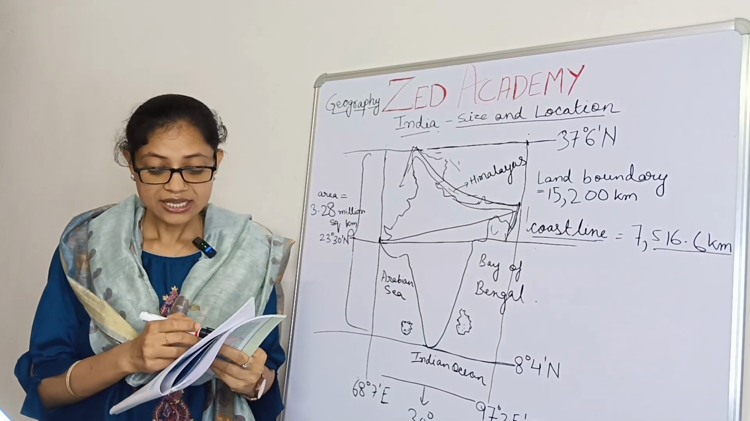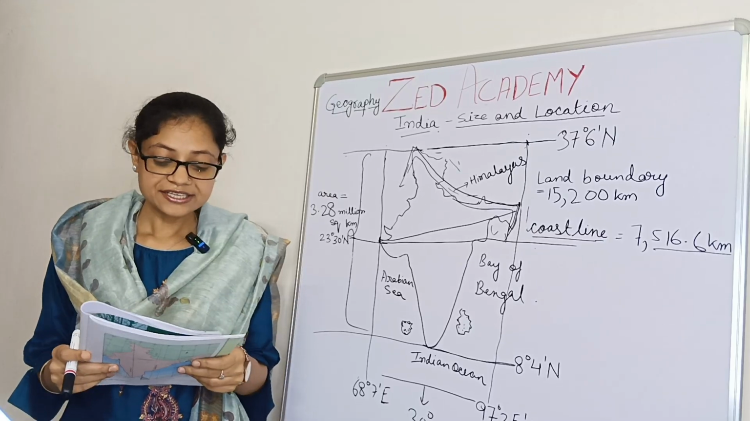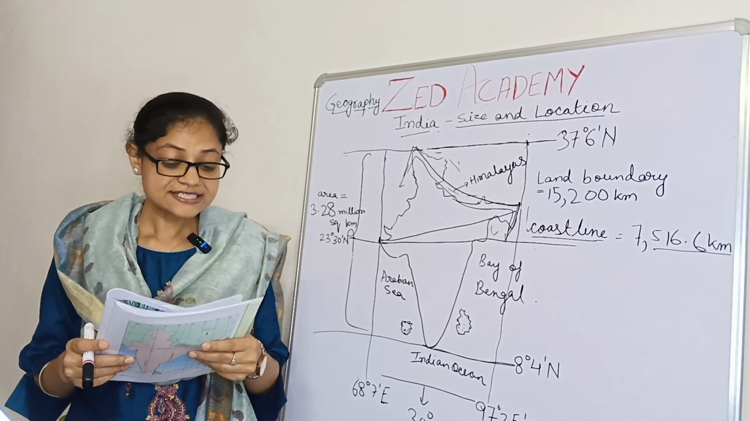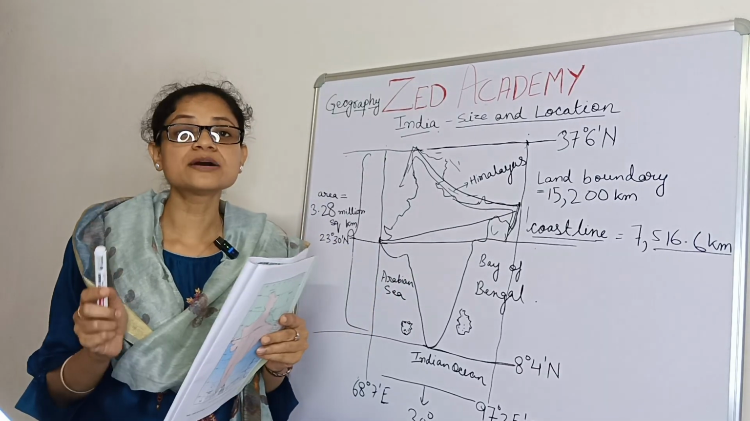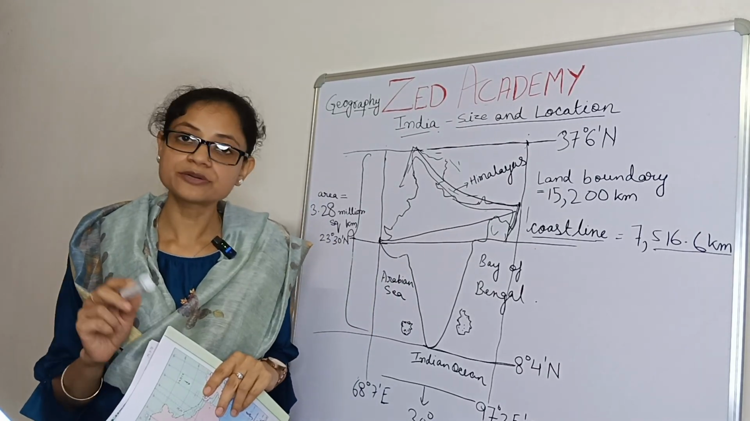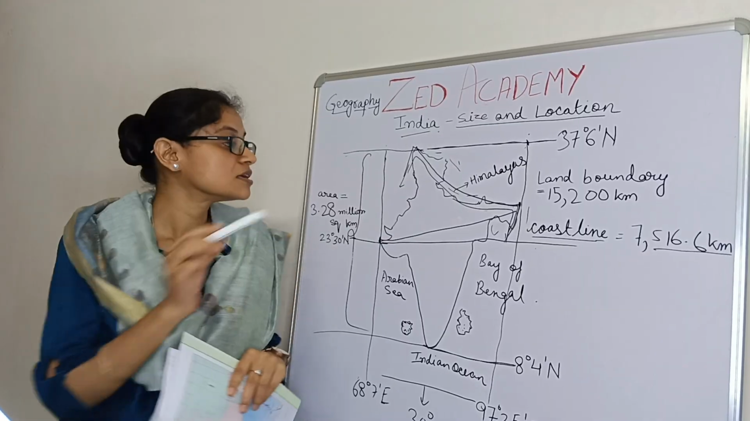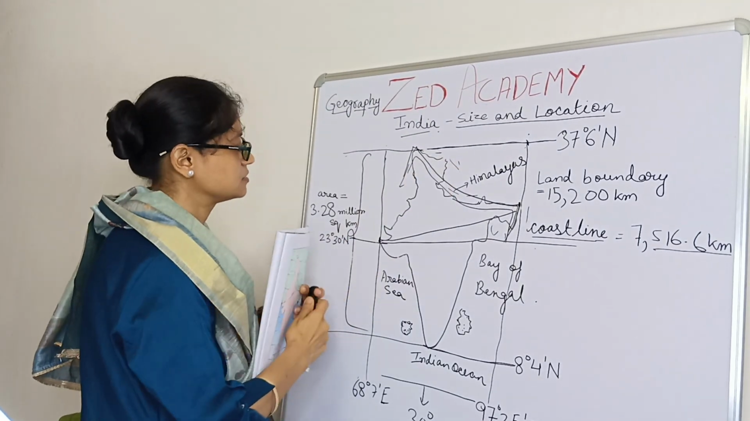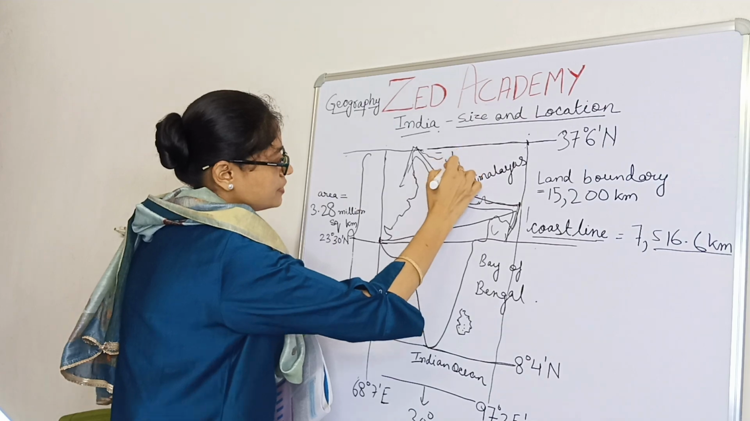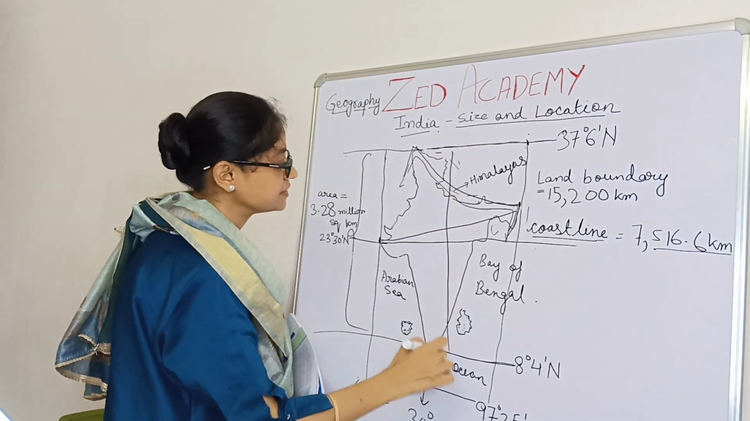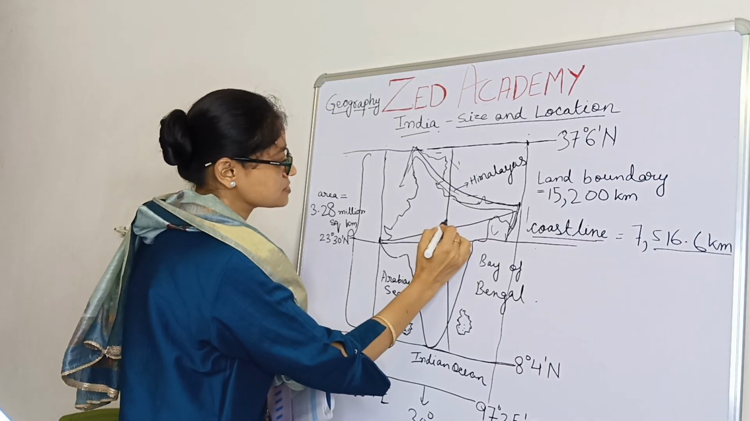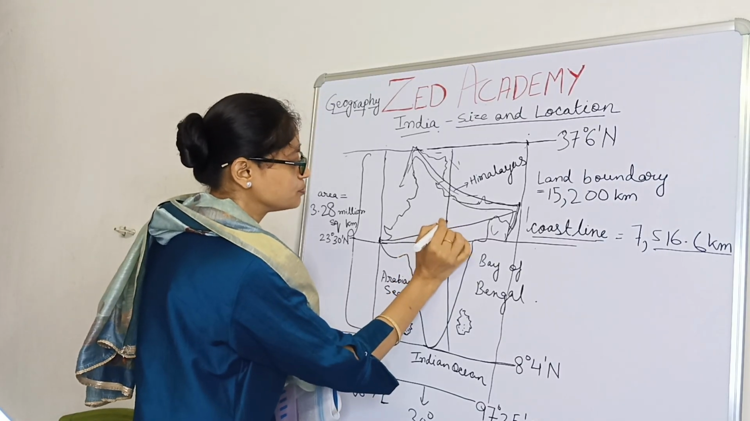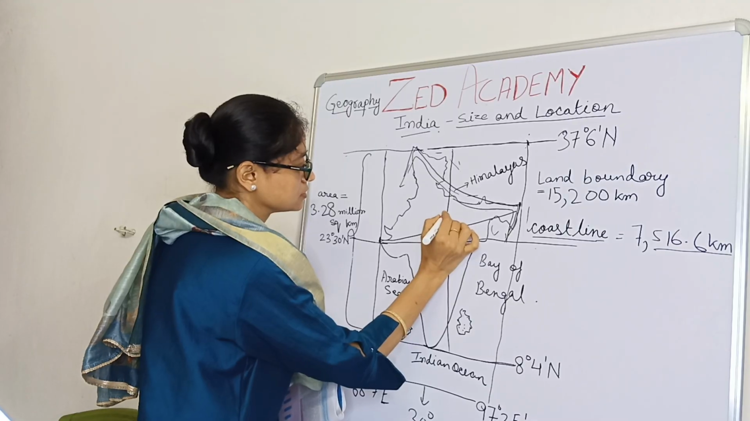Hence, the time along the standard meridian of India, which passes through Mirzapur. This is located in UP, Uttar Pradesh. Somewhere here is the standard meridian of India, and it passes through a place called Mirzapur, in UP.